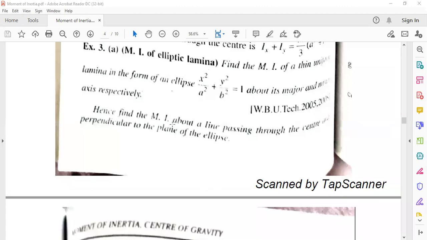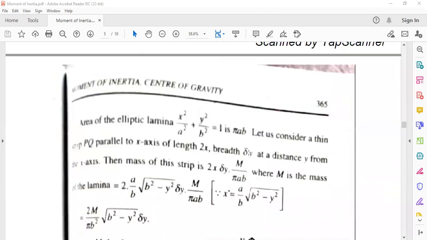Find the moment of inertia about a line passing through the center and perpendicular to the plane of the ellipse.